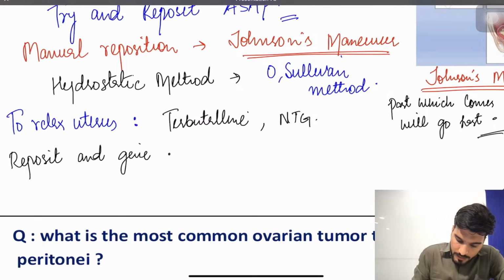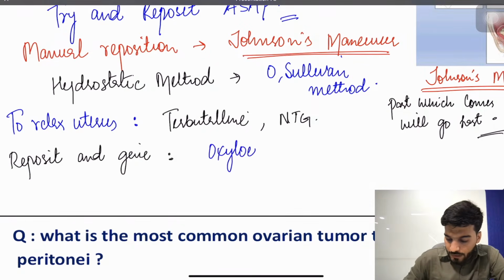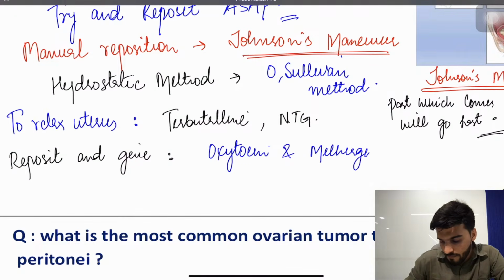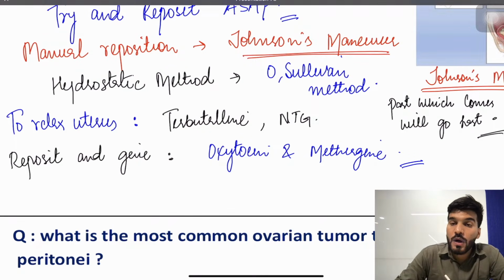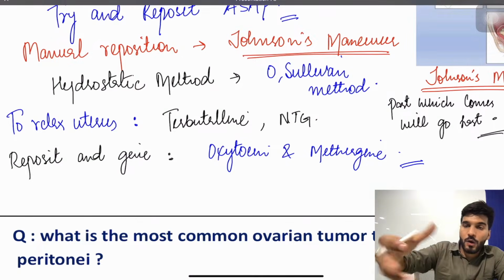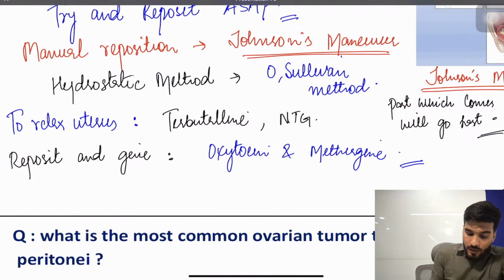Once you put it back, give oxytocin and methergine so that you stop the bleeding. Make sure, guys, you remove the placenta once you make the uterus relax after giving the drugs. First put it back, relax with drugs, then remove the placenta.